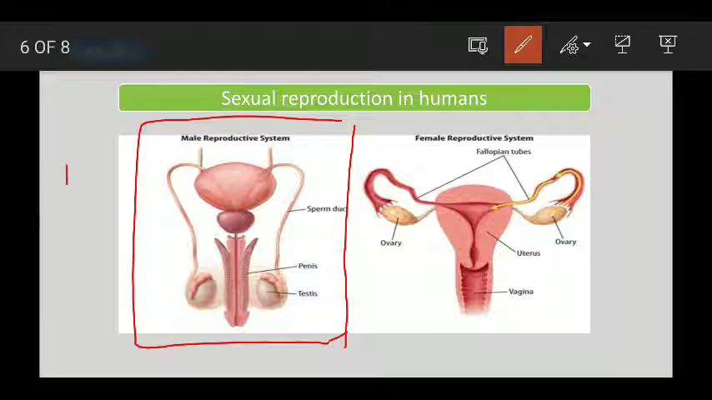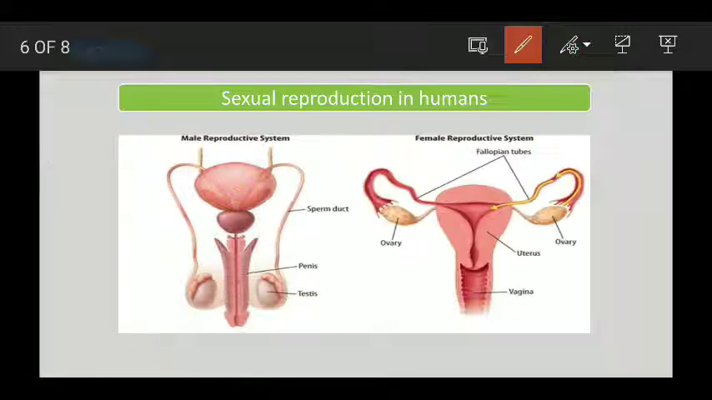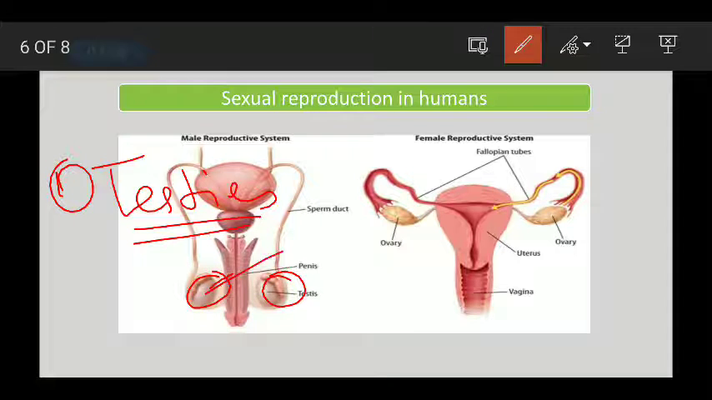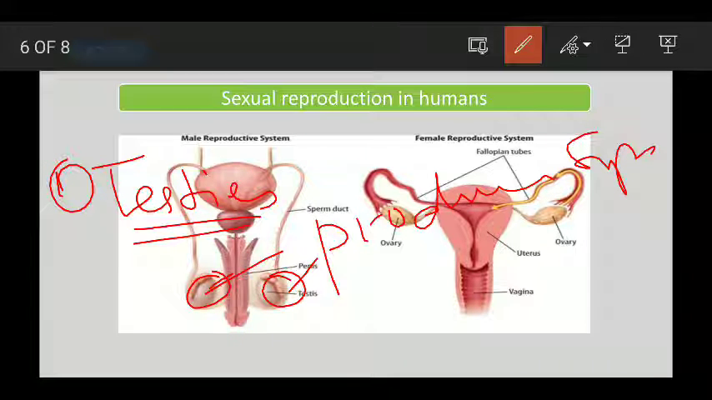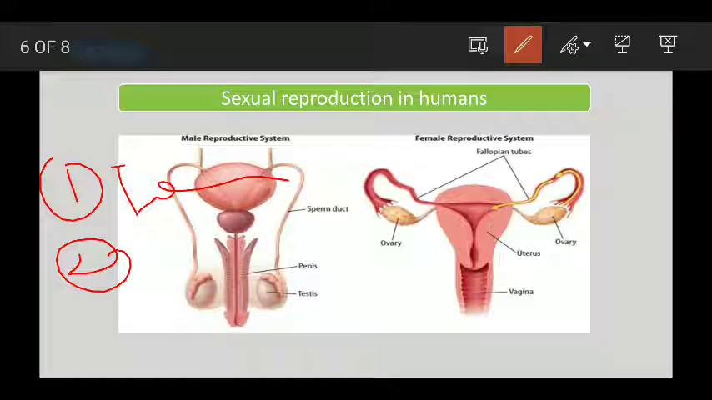First is a pair of testes. A pair means two testes. What is the function of the testes, why are these testes present? These testes produce sperm.